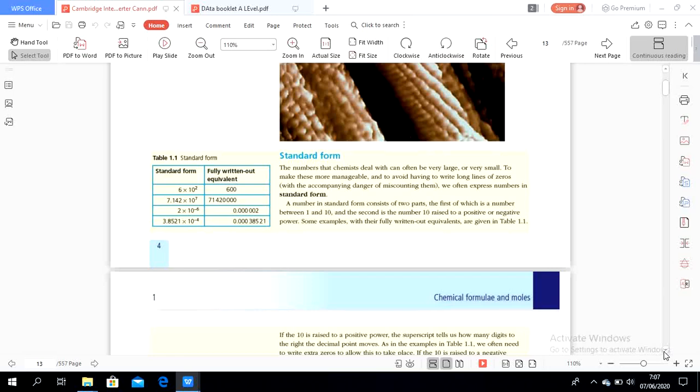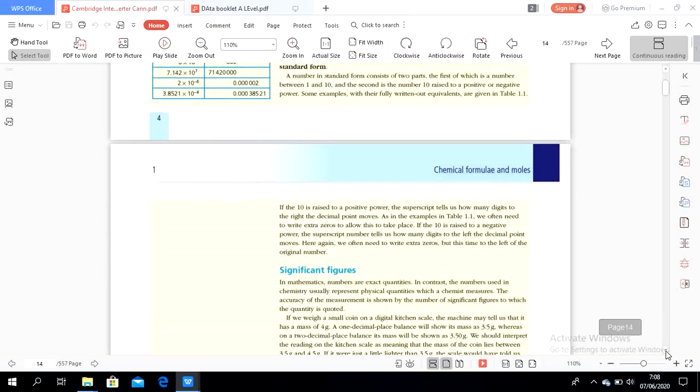Standard form. In chemistry, the numbers we have to write in standard form. I'm sure that you learned standard form already when you studied mathematics. So in standard form, it's like the example here, Table 1.1: fully written out, 600. So standard form is 6 times 10 to the power of 2. And then there are 3 other examples here. This is how we should write in chemical calculations.